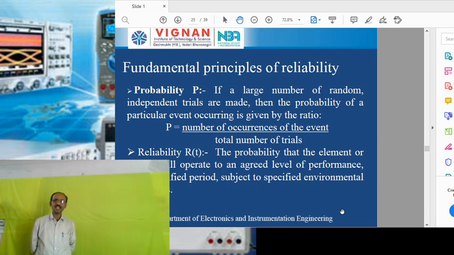That is called reliability. So the reliability for this product is 1 year. The probability that the element or system will operate to an agreed level of performance for a specified period is called reliability, which we denote as R of t. That is, the reliability is a function of time t.